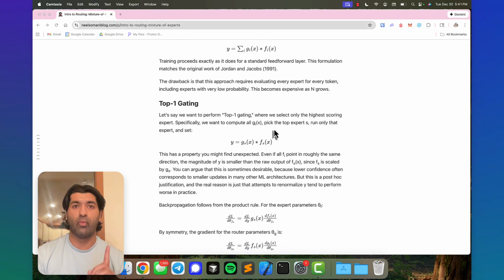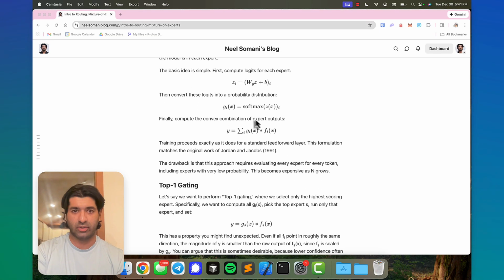We're going to start with top one gating, which is the idea that we only select the top expert network, and that's the output that we produce for the aggregate function. Of course, you could have some generalized concept for this, like top k gating, where we look at the top k expert networks. And by default, the original expert network formulation is essentially top n gating. Every single expert network is used.